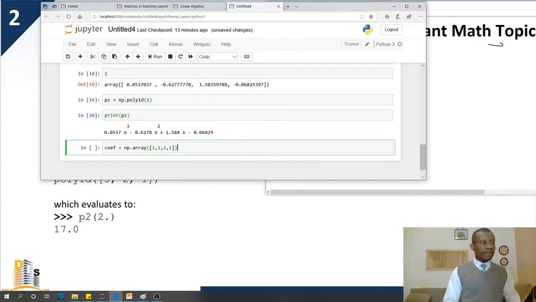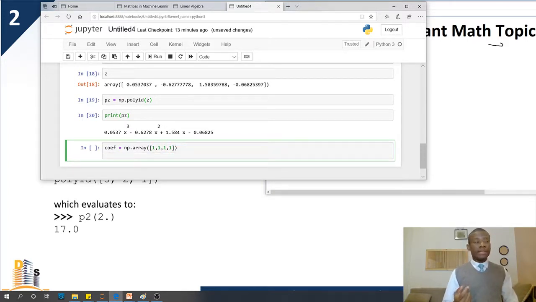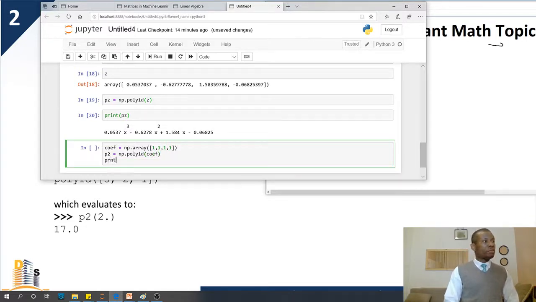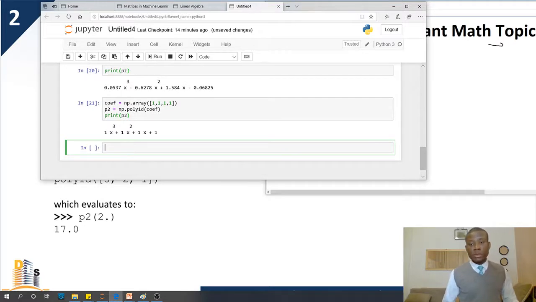Now we want to find the derivative of this polynomial. So we can just start by creating poly1d with np.poly1d. Of course, you may also not create poly1d and just use the coefficients to find the derivative. So this polynomial is going to be the coefficients. So print p2. I've created a polynomial, as you can see right here, x cubed plus x squared plus x plus 1. So I'm going to just find the derivative.